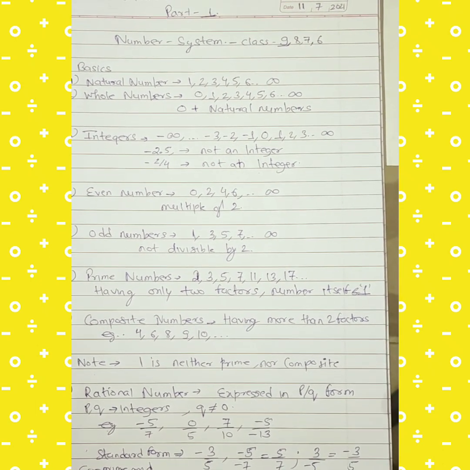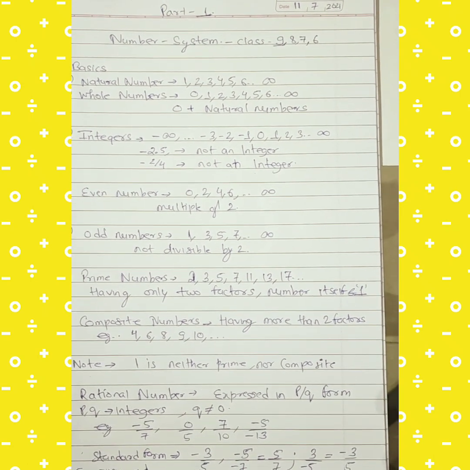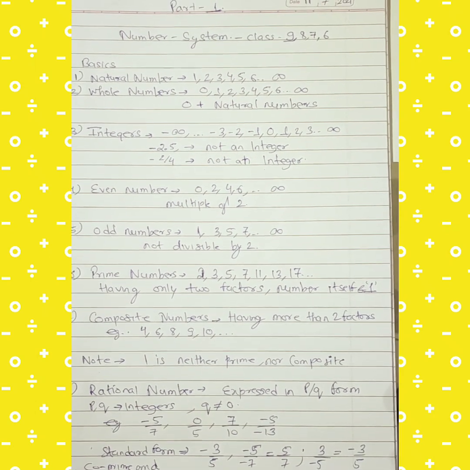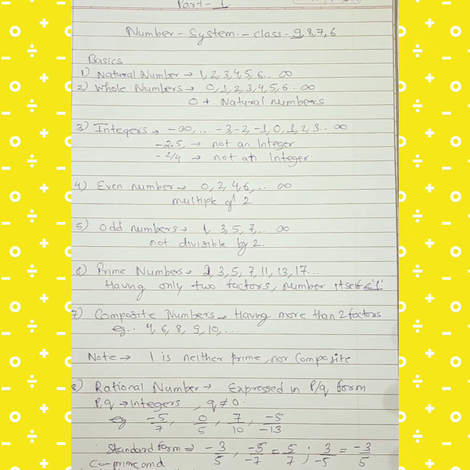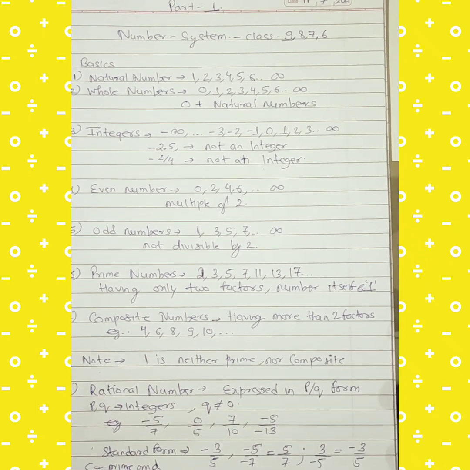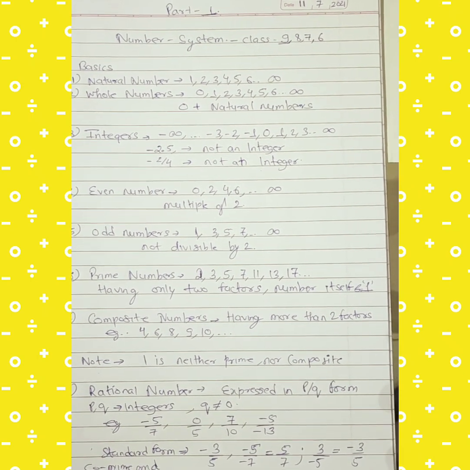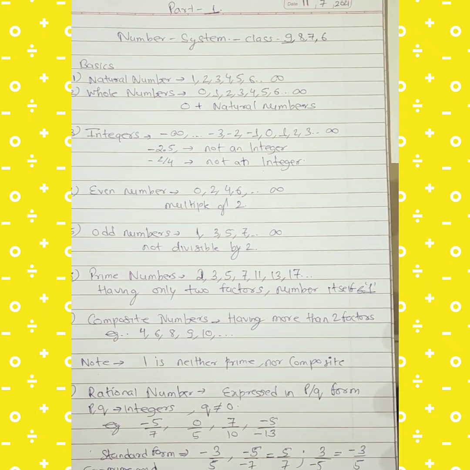For example, 4, 6, 8, 9, 10 and so on. Now you must be wondering why I have written 1 neither in composite nor in prime numbers. The factor of 1 is 1 only. So it does not have 2 factors nor more than 2 factors, but just 1 factor, that is 1 itself. So it's neither a composite number nor a prime number.